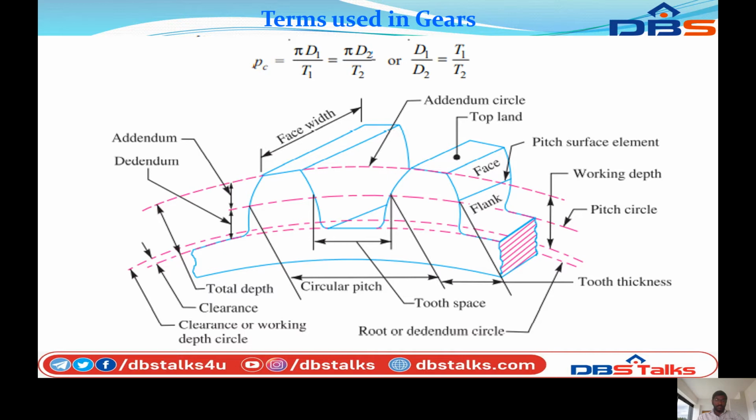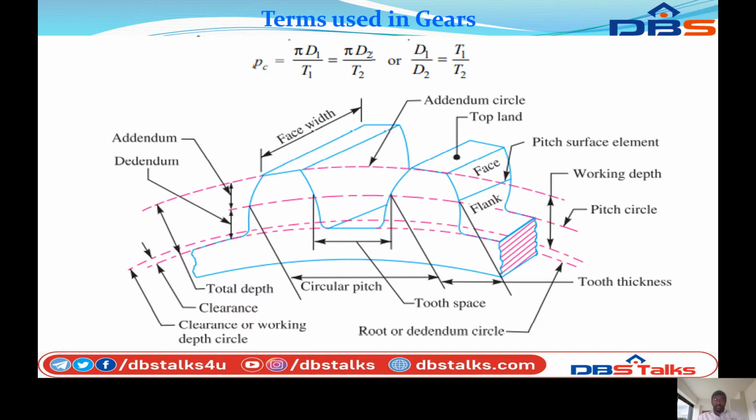This dotted line indicates the dedendum circle, so this is the root or dedendum circle.